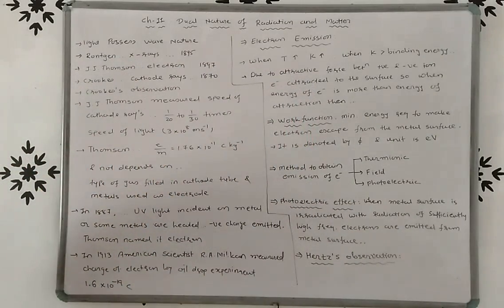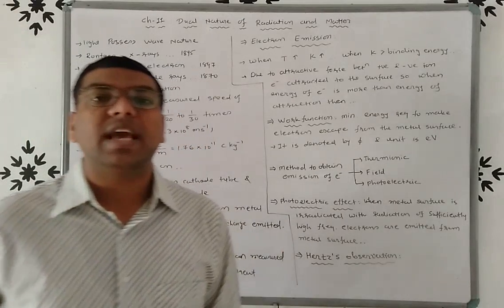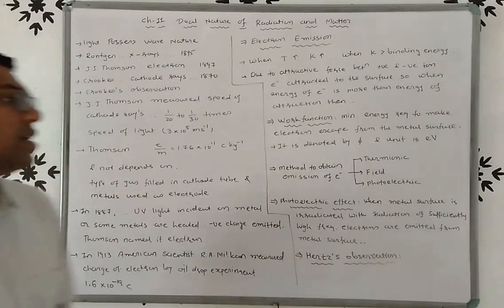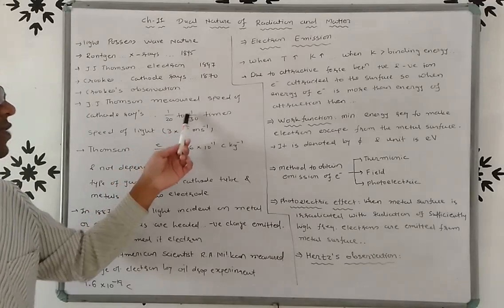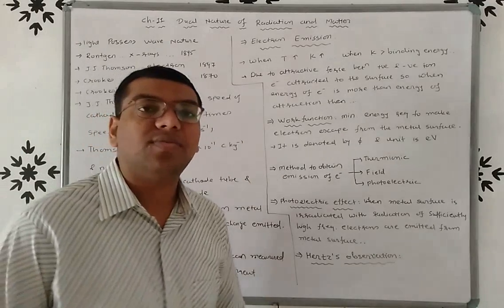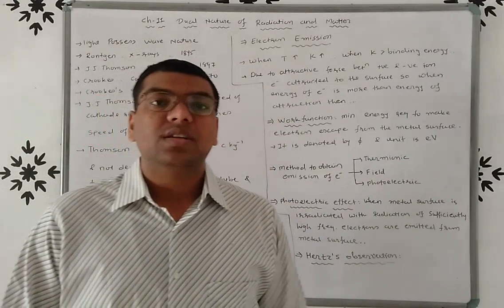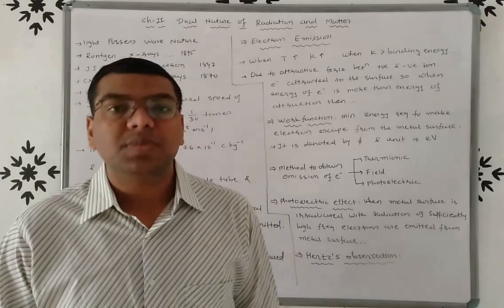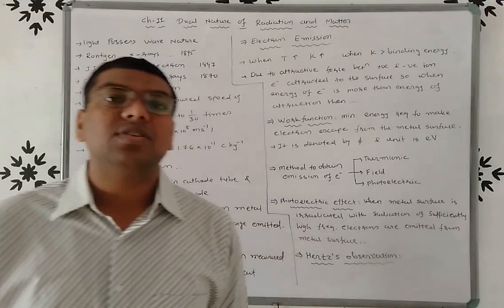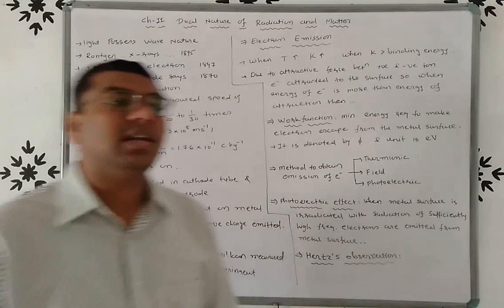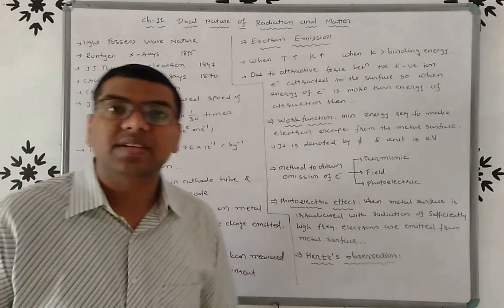Now friends, J.J. Thomson measured the speed of the cathode rays. He said that the speed of the cathode rays is 1/20 to 1/30 times the speed of light, that is 3 × 10^8 meter per second.